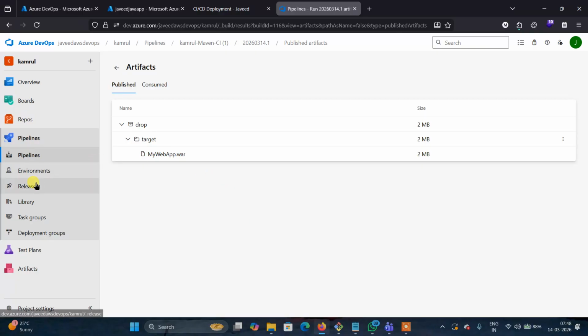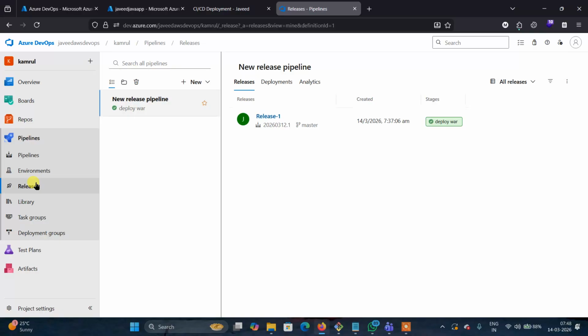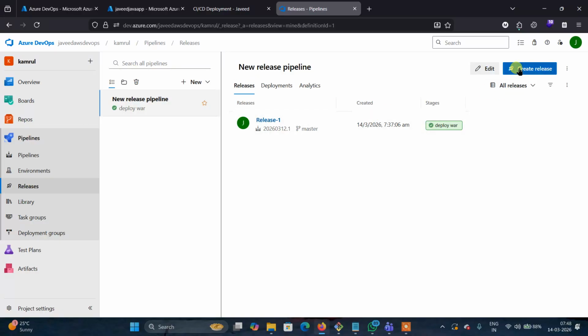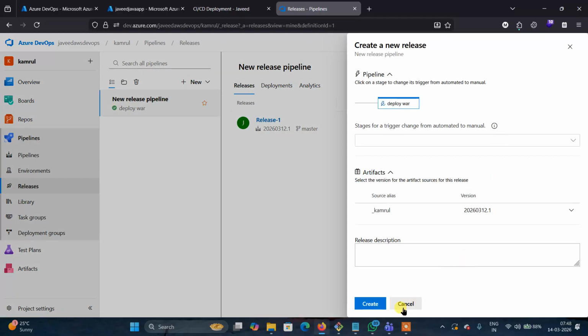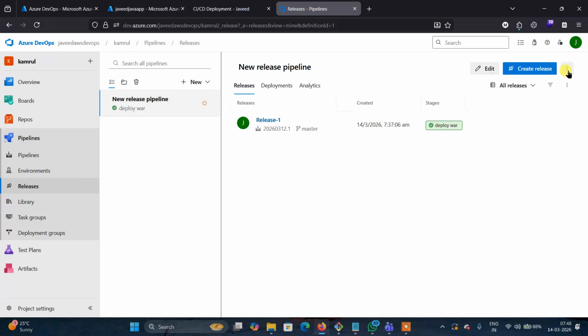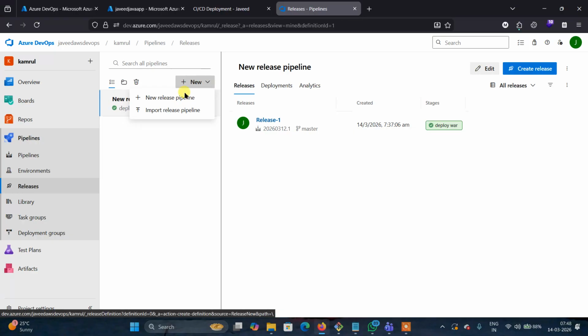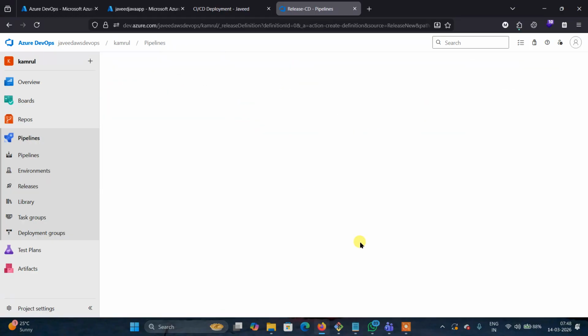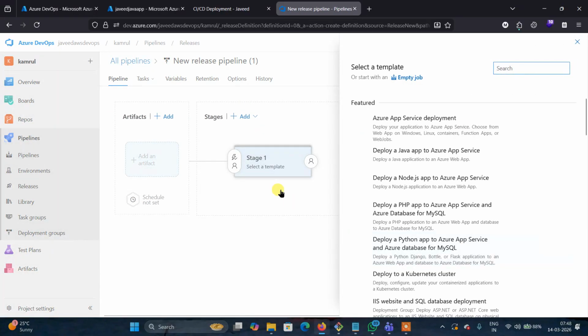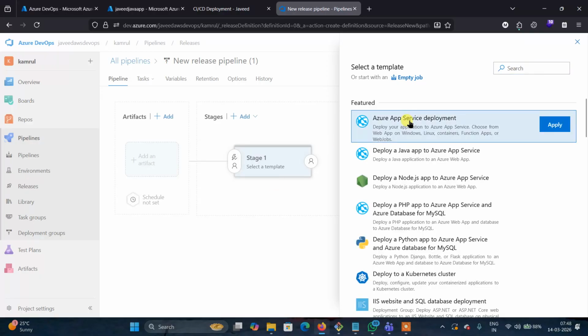Again, the release pipeline. How will you go to the release pipeline? The same way which we did. Go to Releases. There is already one there. If you want to create a new pipeline, then click on the new pipeline. Same thing that we did yesterday. Create a new release pipeline. Select Azure App Service Deployment and apply.